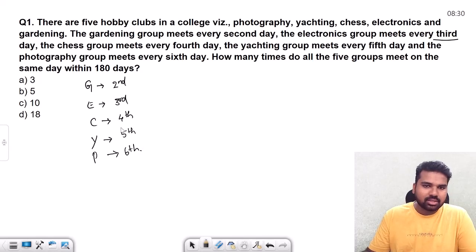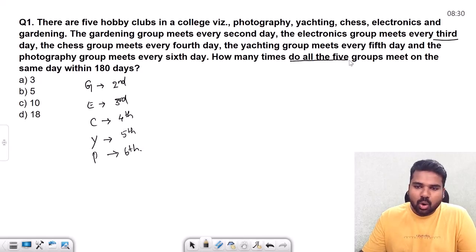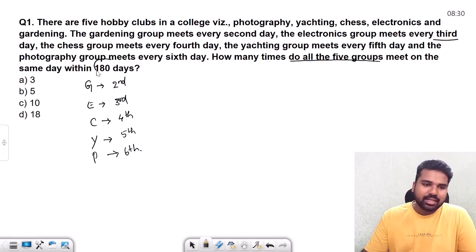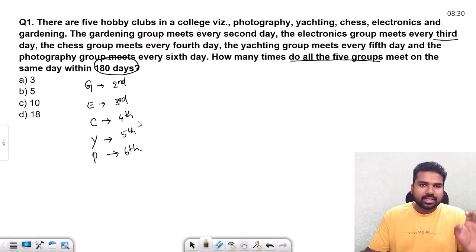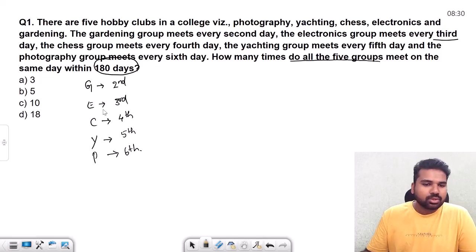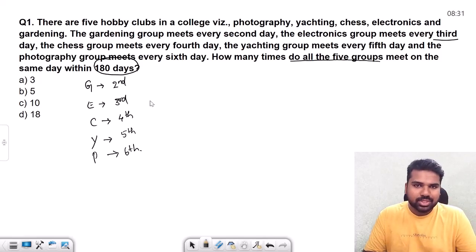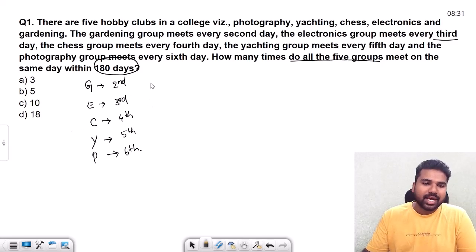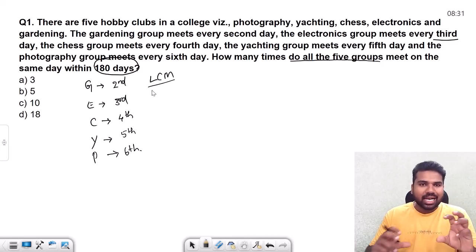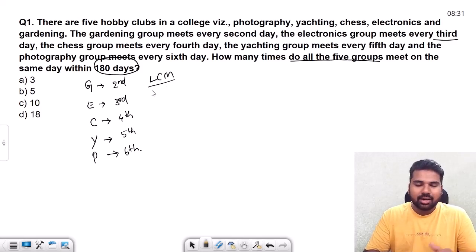So all 5 clubs are done. Now, how many times do all the 5 groups meet on the same day within 180 days? This is what we need to find. So simultaneously, how many times do they meet on the same day? This is a simple application. Whenever you see this kind of thing, you need to find the LCM, the least common multiple. That multiple is the day on which all of them are going to meet.